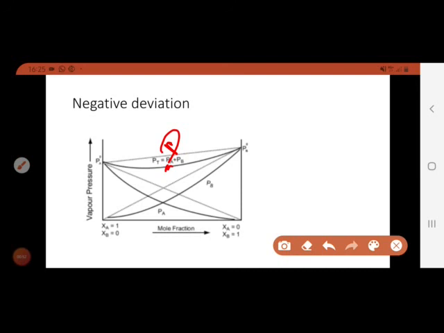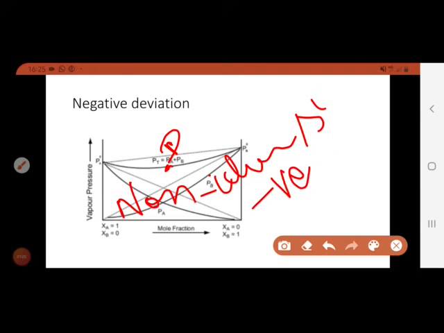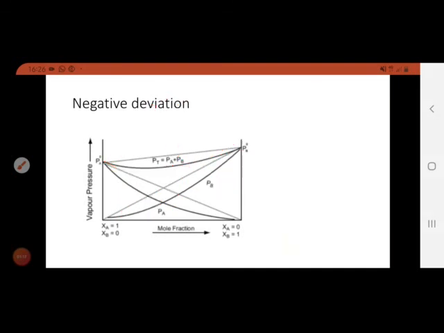Below that point is considered a non-ideal solution that comes under negative deviation, and above that distorted curve is considered an ideal solution. Point D is the minimum vapor pressure.